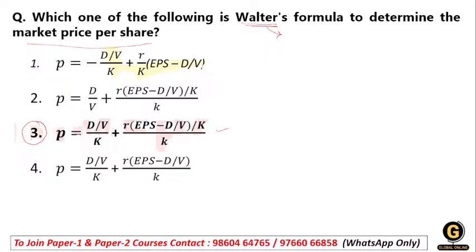Walter said that if any organization or firm wants financing, they should do it with the help of the retained earnings they have. So he stressed retained earnings, which is internal financing.